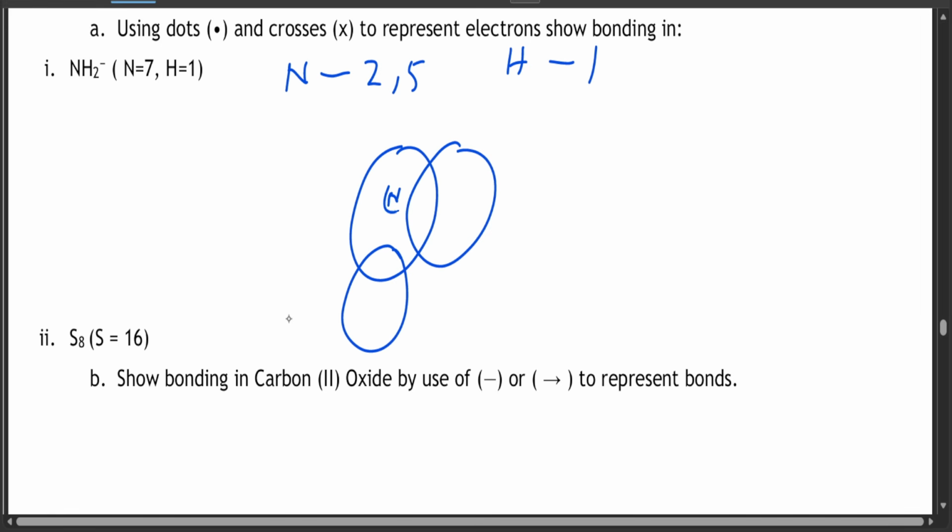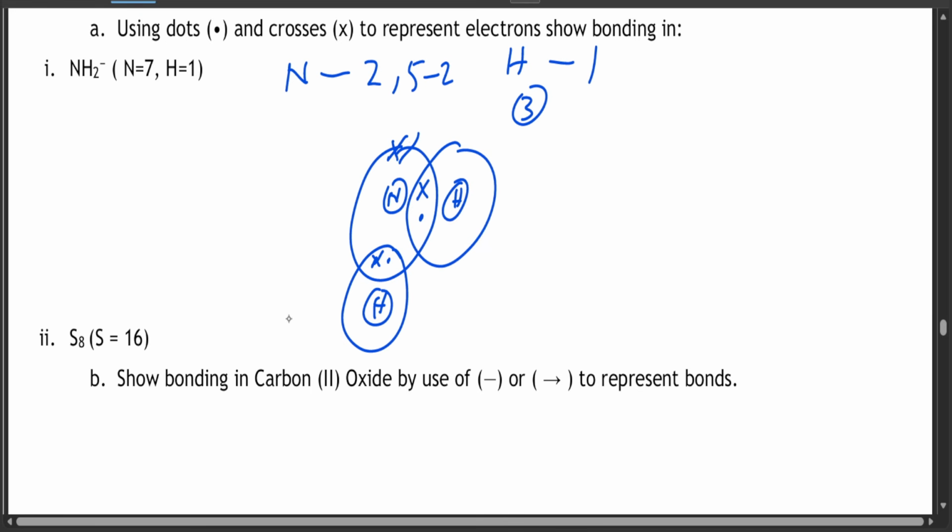So what nitrogen does, it shares one, it receives one. If you minus it by 2, there should be 3 remaining, but it doesn't remain 3. So it's going to gain an electron from somewhere, either hydrogen or somewhere.